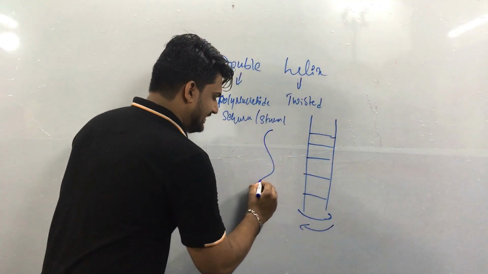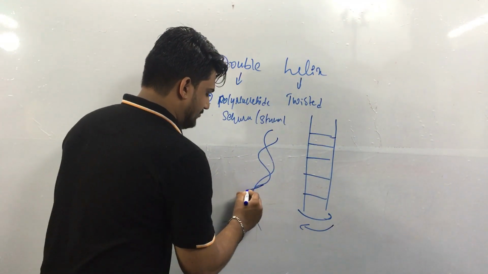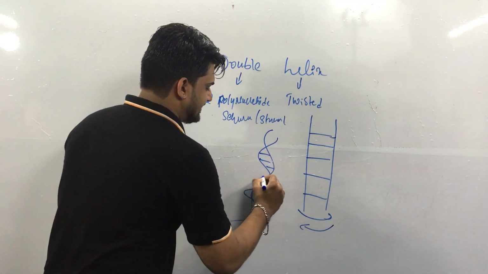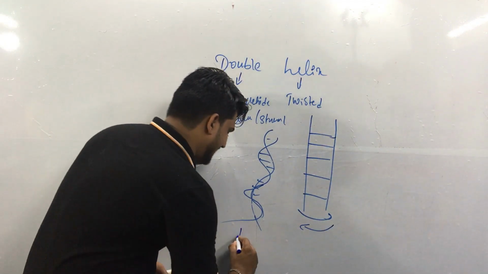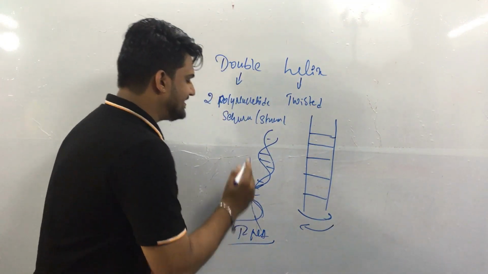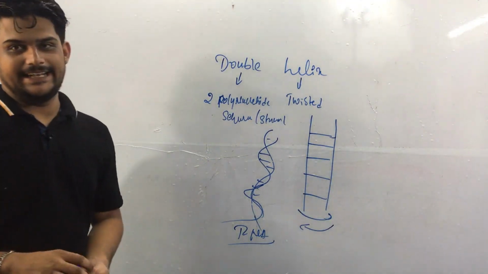It looks like this, right? Somewhere like this, with staircases. So this is the actual model of DNA. This is how Watson and Crick gave us the model of DNA.